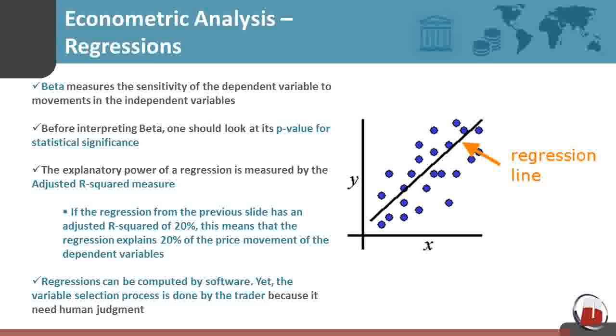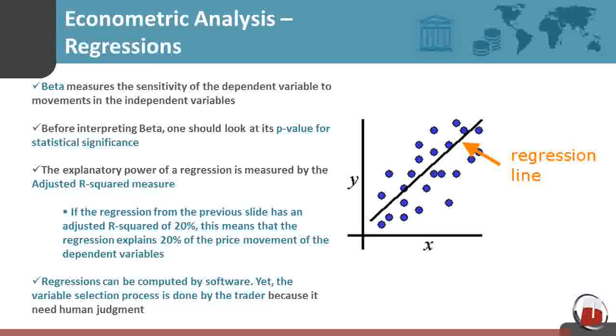The p-value measures whether or not the variable is statistically significant. If it is not, we disregard it and drop it from the regression equation. The explanatory power of a regression is measured by the adjusted R-squared measure. If the regression from the previous slide has an R-squared of 20%, this means that the regression explains 20% of the price movement of the explained variables. The rest should be explained by technical and fundamental analysis.